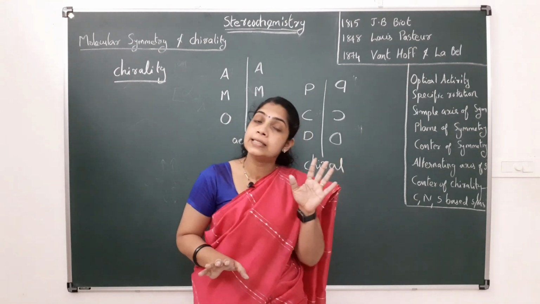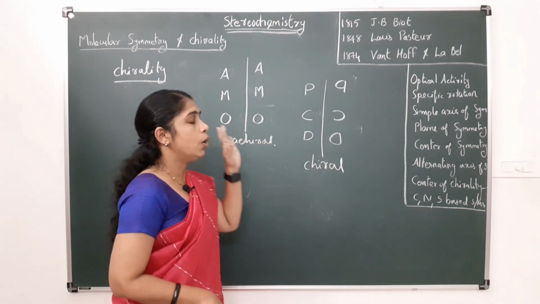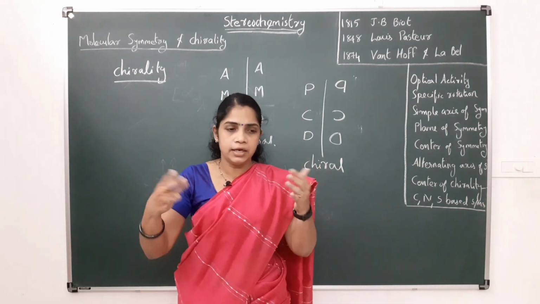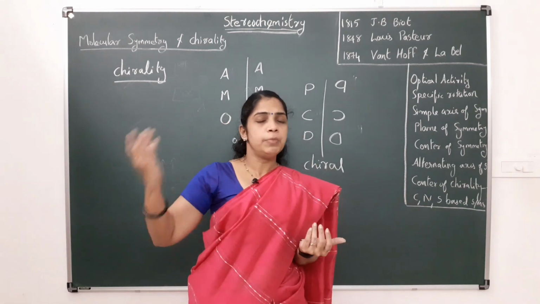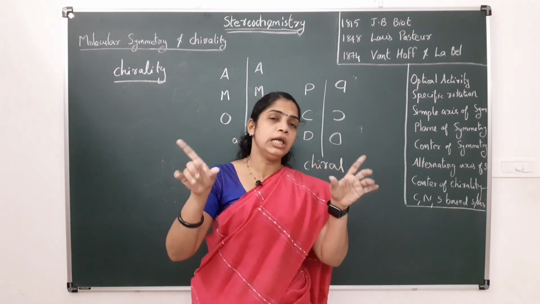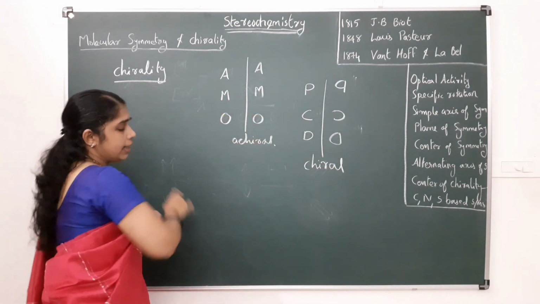That means hand is also an example of a chiral object. The word chiral arises from a Greek word meaning handedness. Some people are left-handed, some people are right-handed. So that is about chirality.